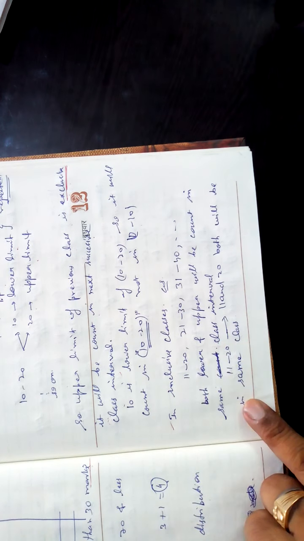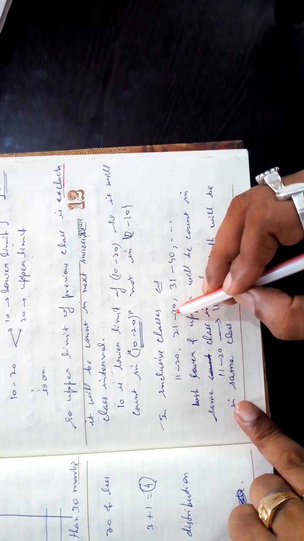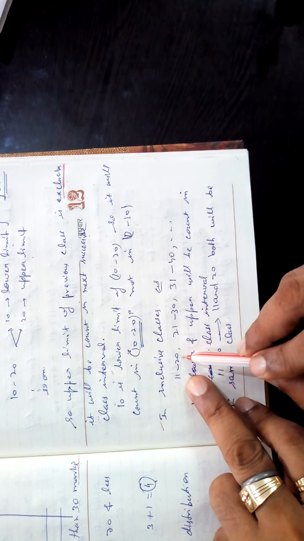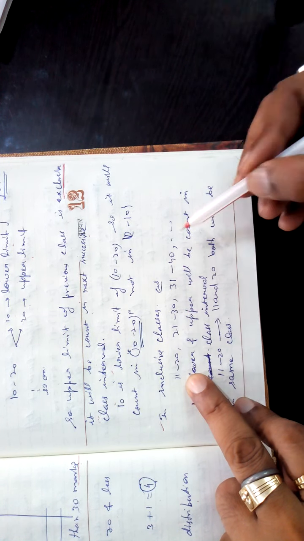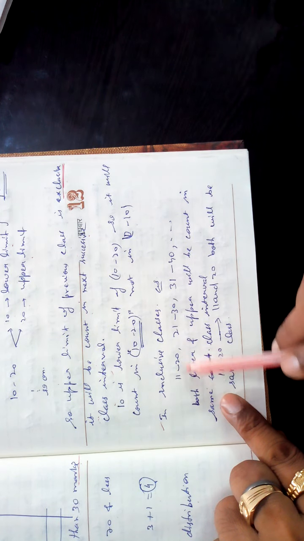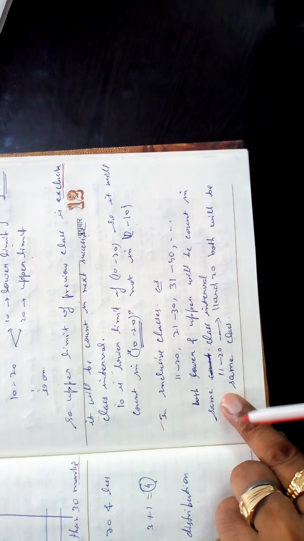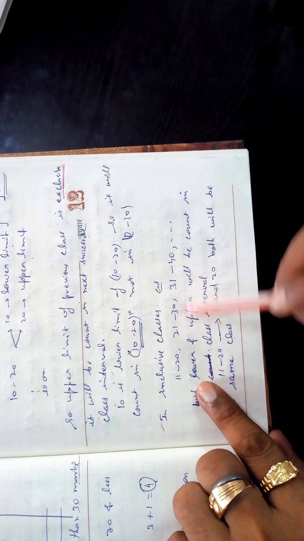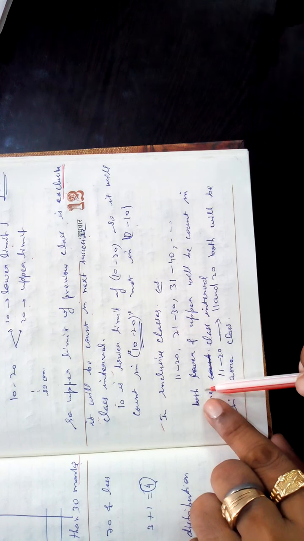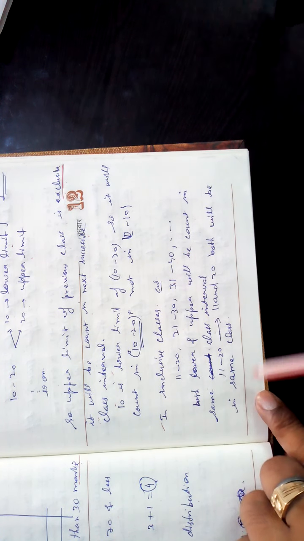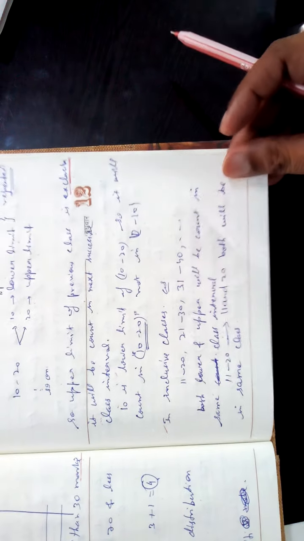But in the inclusive type, which I told you about in the previous lecture, which is not continuous, there is a gap between the two class limits. 11 to 20, 21 to 30, 31 to 40 are called inclusive, meaning both limits are included. 11 is counted and 20 is also counted in the same class interval, and the same for 21 and 30.